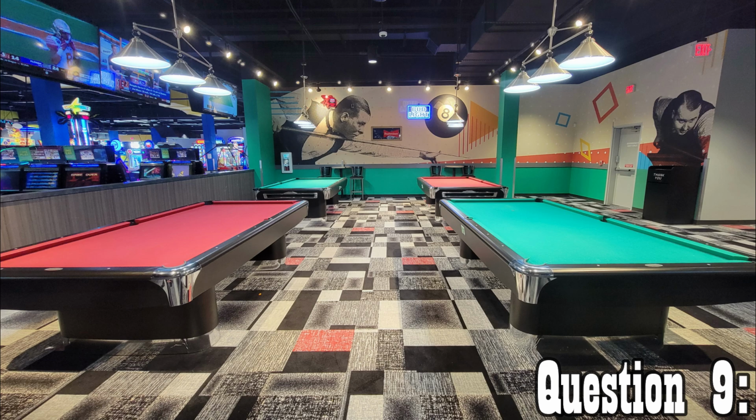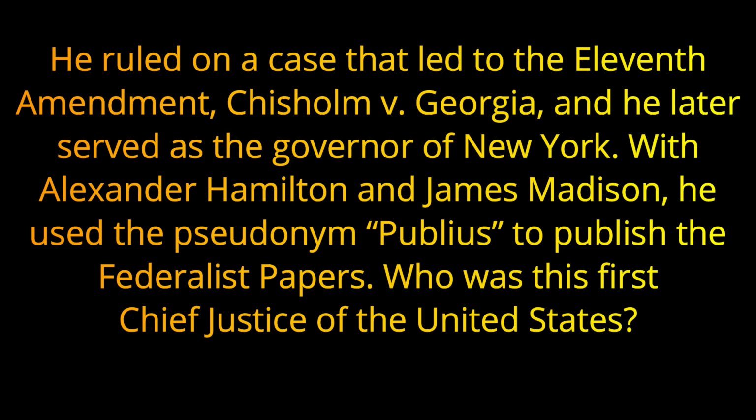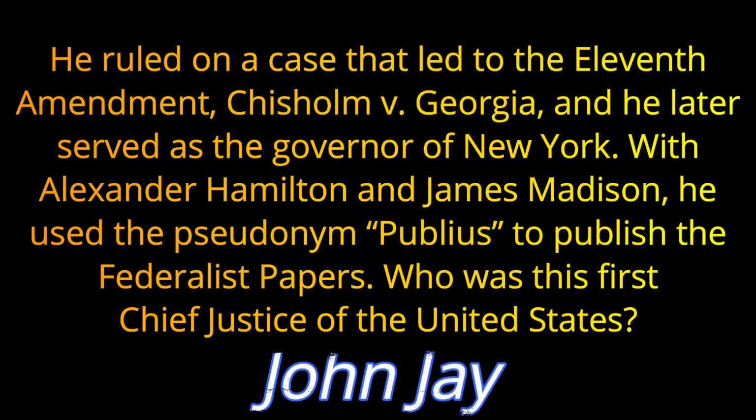Question number 9. He ruled on a case that led to the 11th Amendment, Chisholm v. Georgia, and he later served as the governor of New York. With Alexander Hamilton and James Madison, he used the pseudonym Publius to publish the Federalist Papers. Who was this first Chief Justice of the United States? The answer is John Jay.